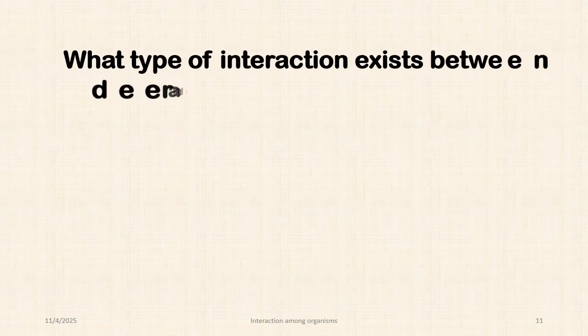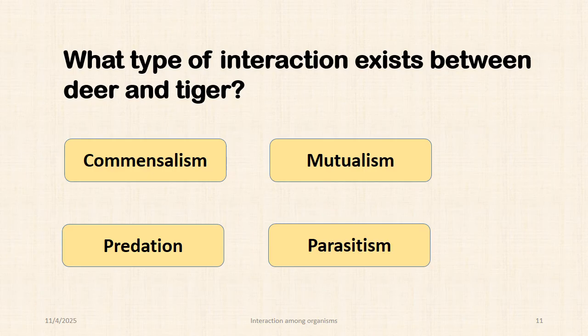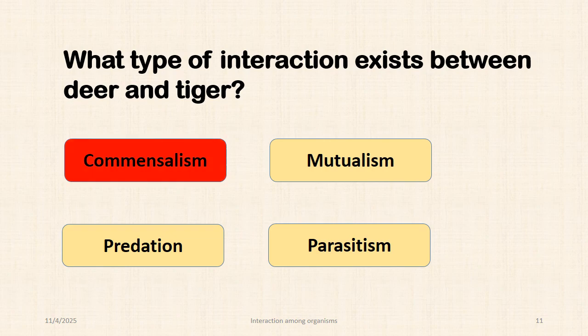Now, what type of interaction exists between deer and a tiger? The options are commensalism, mutualism, predation, or parasitism. Well, is it commensalism? No, it's not commensalism. So is it mutualism? The deer and tiger get benefited from each other? Wow, of course that's not true.